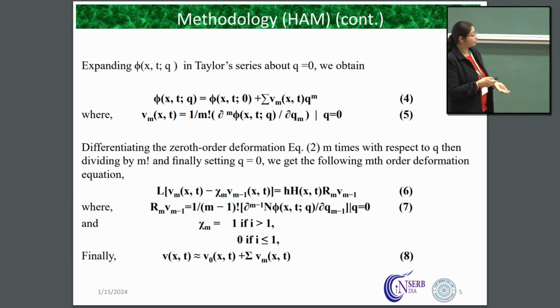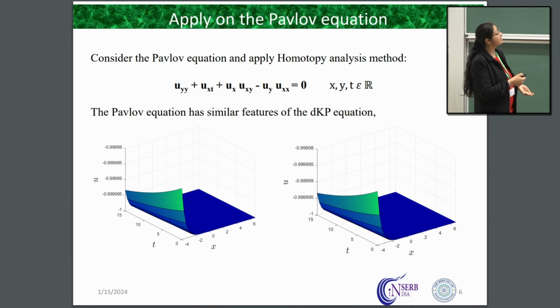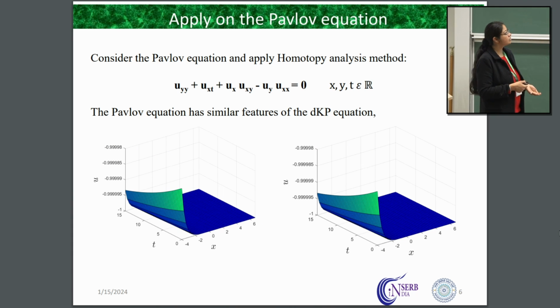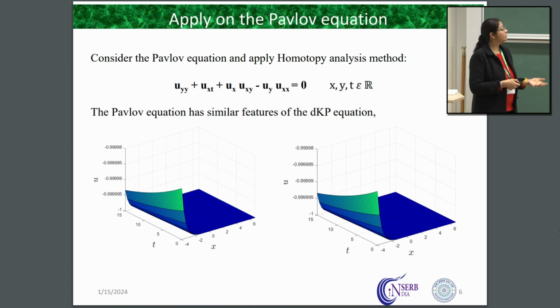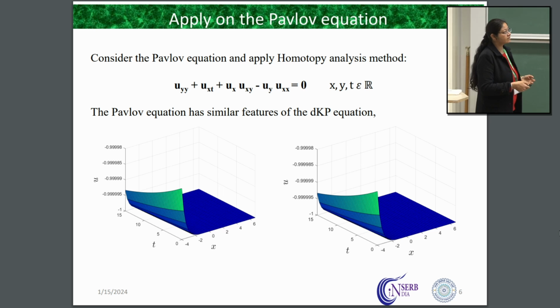So from here, we can get the HM solution of our nonlinear PDE. Exact solutions are already present here. Then we have shown that the results are comparable. It's in very good agreement. So this is our exact solution.